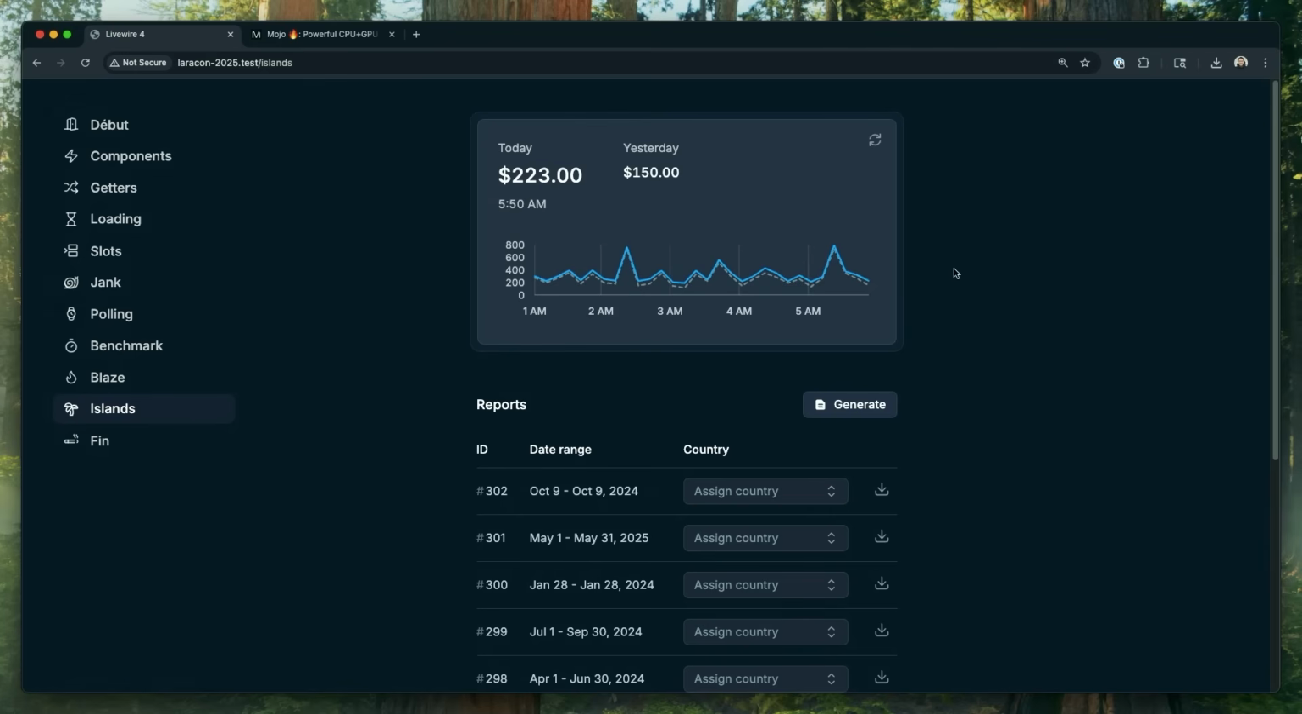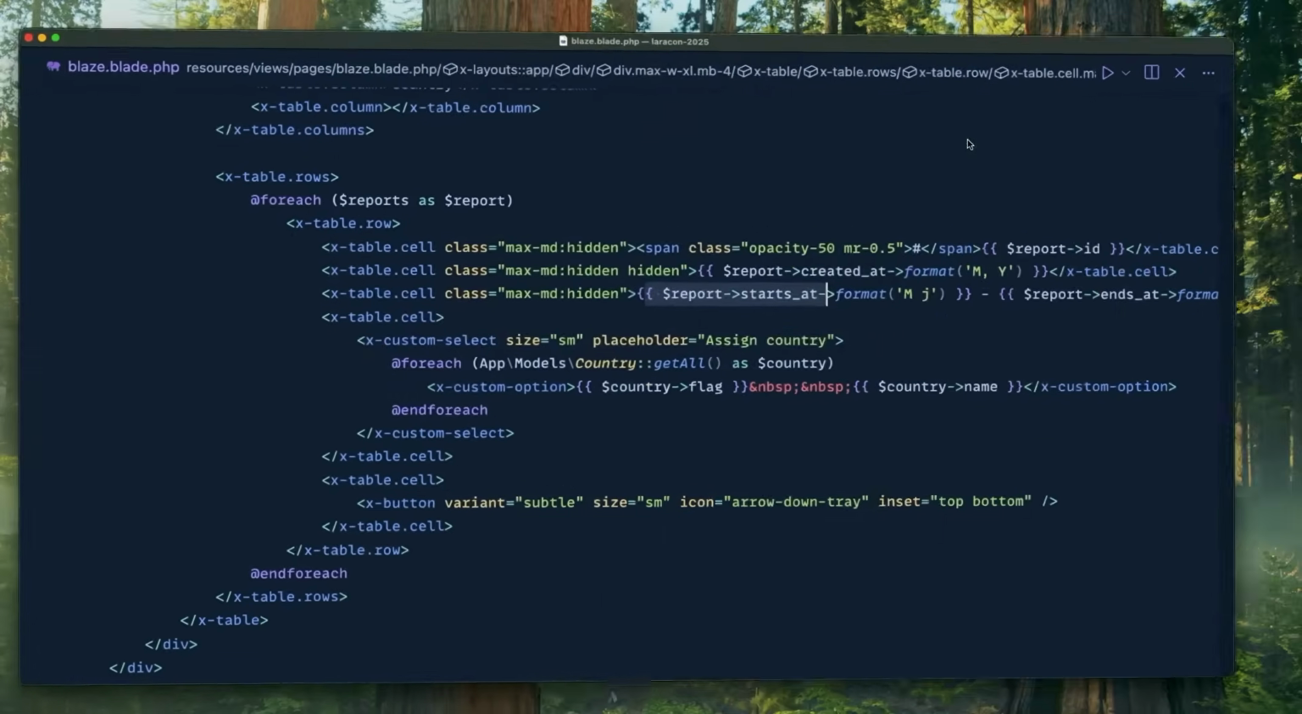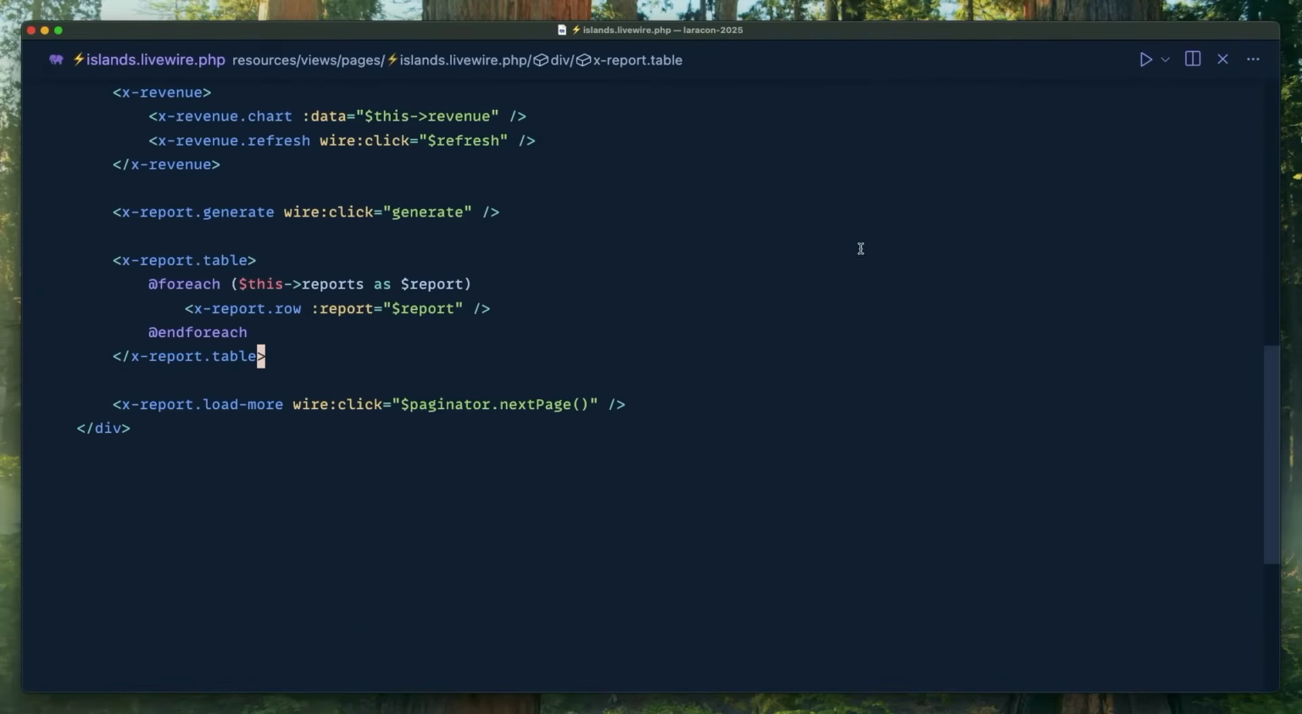Number 3, and finally, is islands. Islands is a new feature I'm pretty stoked about. Let's take a look at this page.